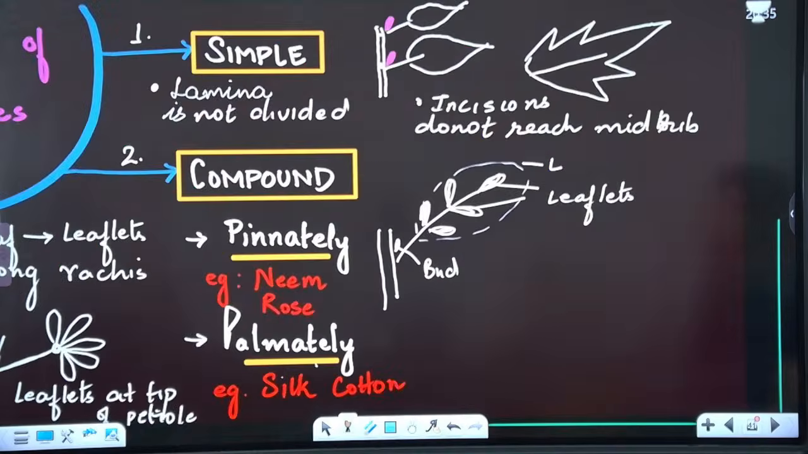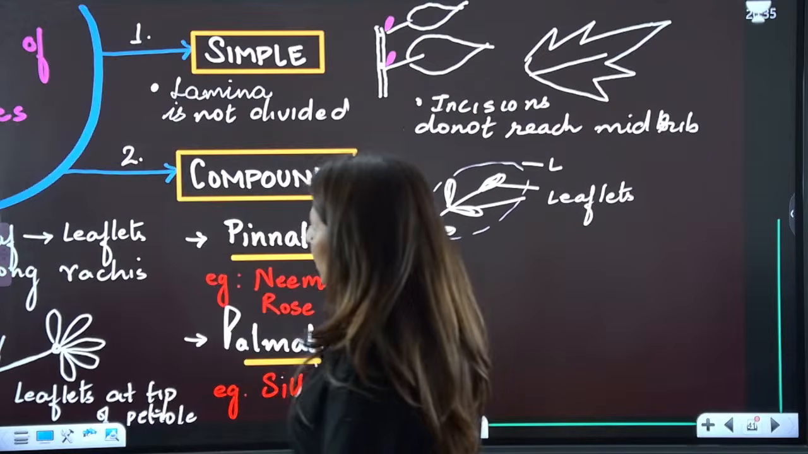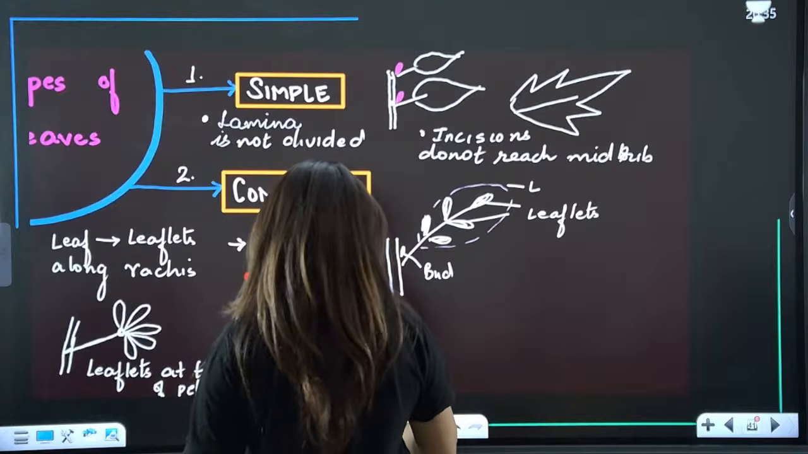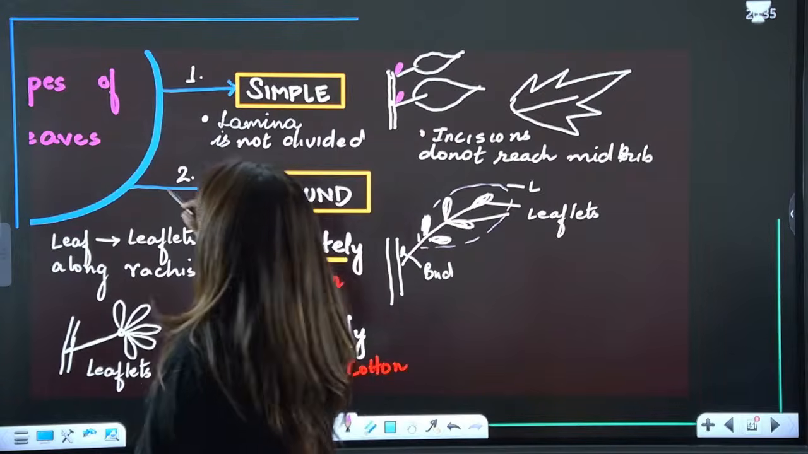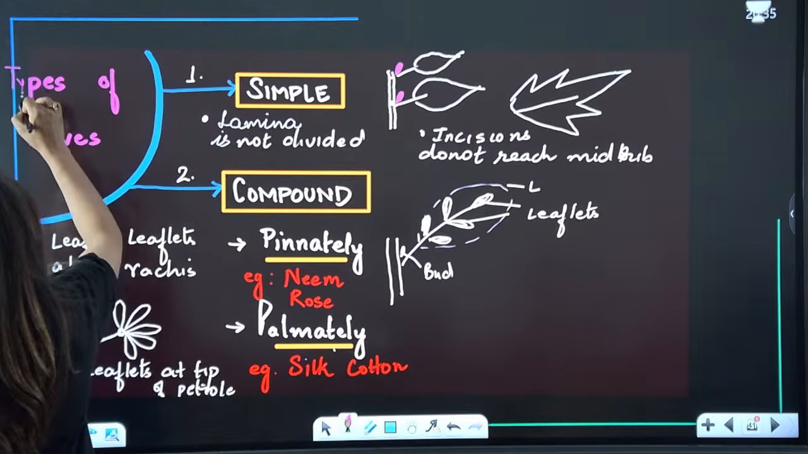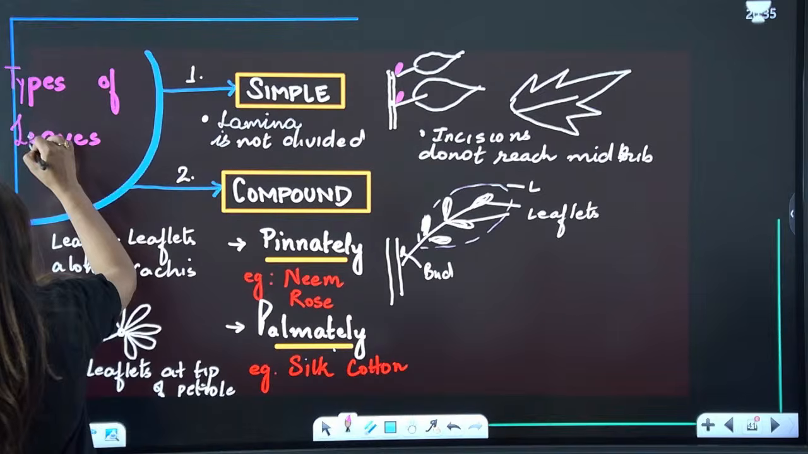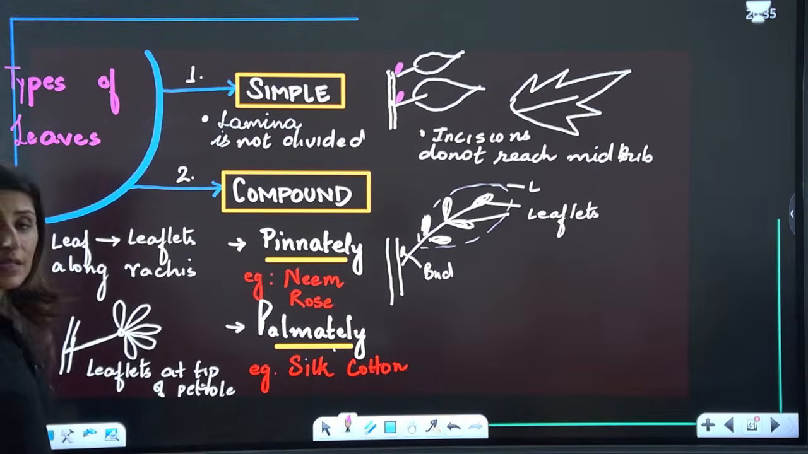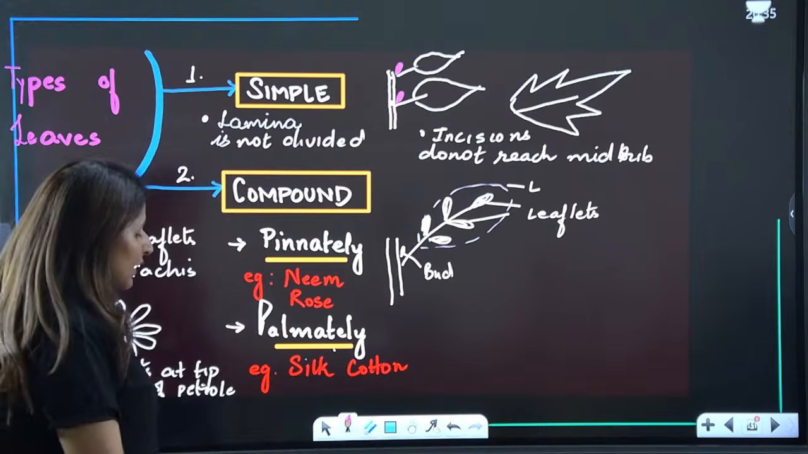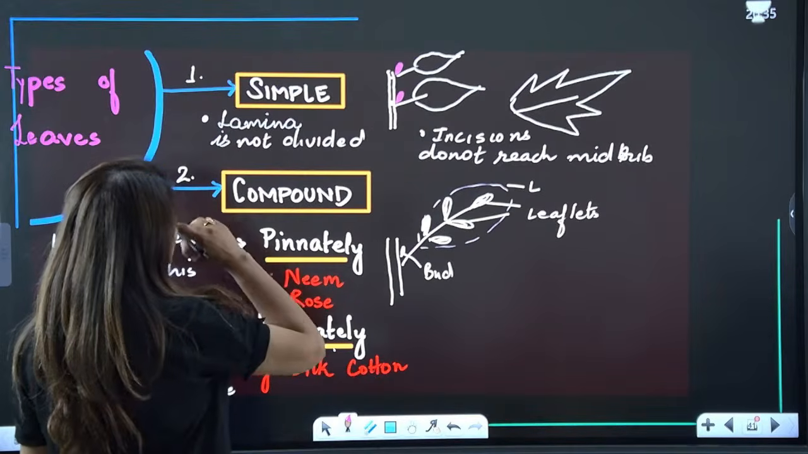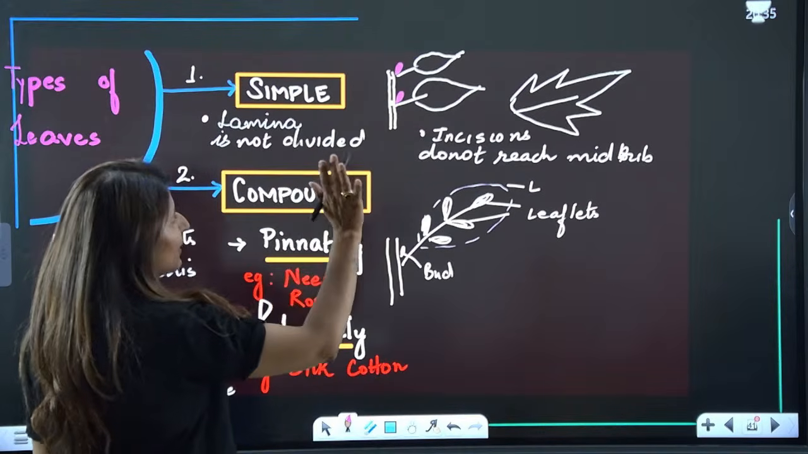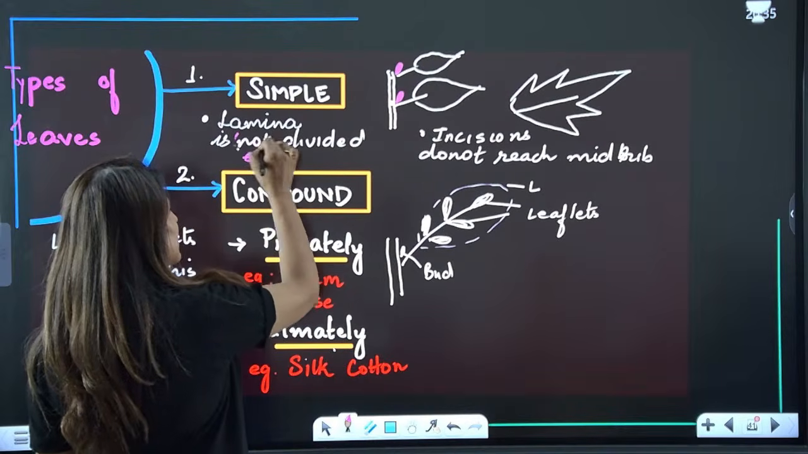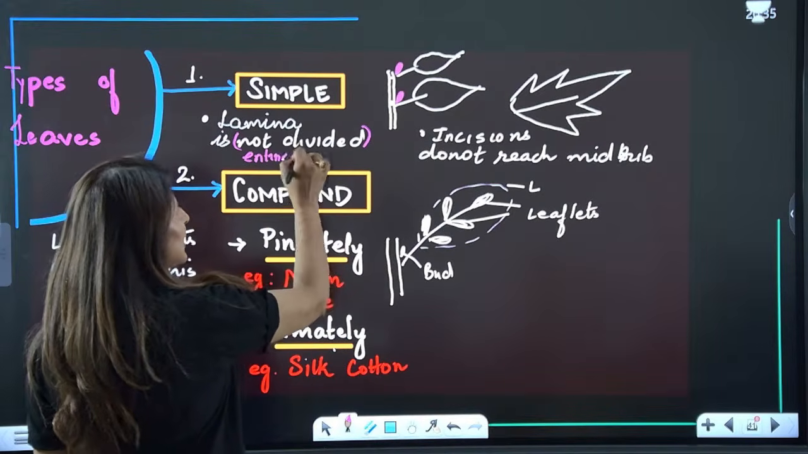Right? Now moving on to the types of leaves. We have two main types. One is simple and the second is compound. Simple leaf means the lamina is not divided. It is entire.